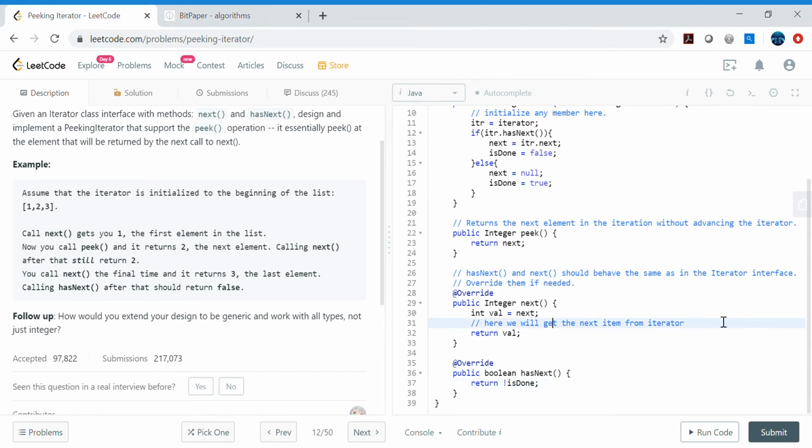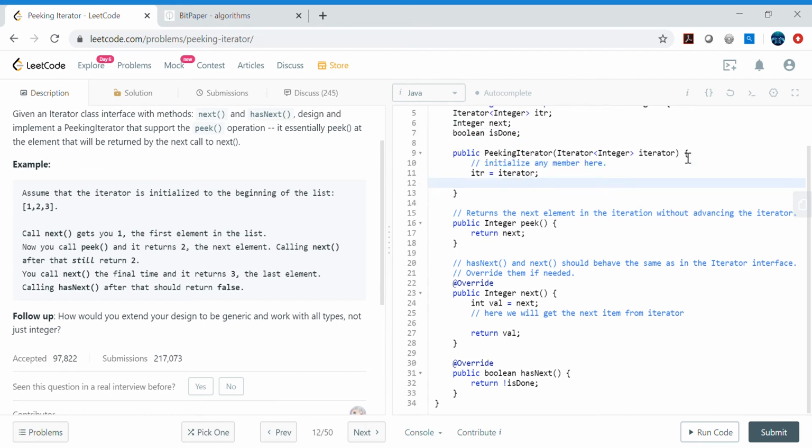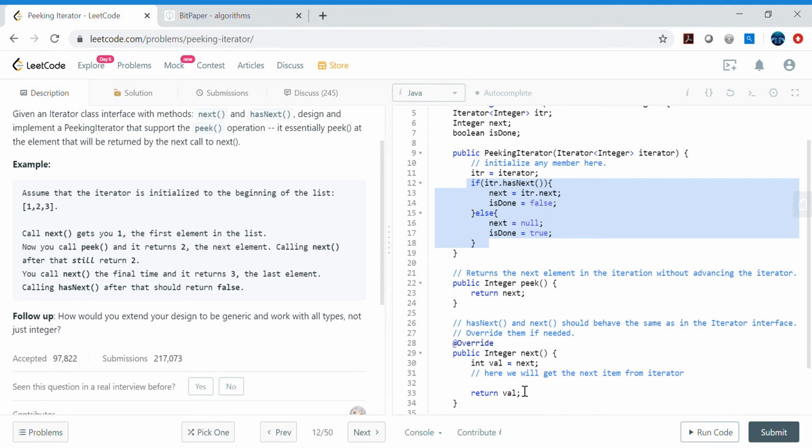So I think this should be clear. Now basically here you will get the next element from the iterator. How will you get it? You will simply copy this logic, that's it, right? So let's go ahead and do that. Control C and then Control V.